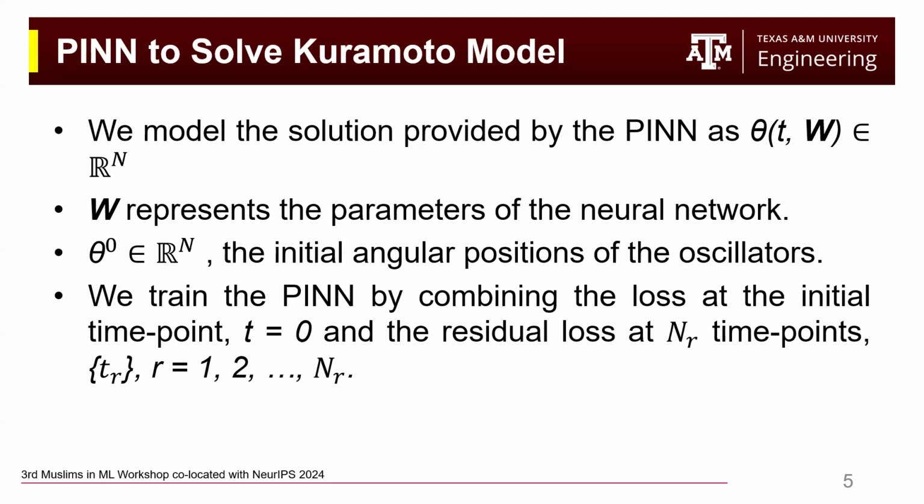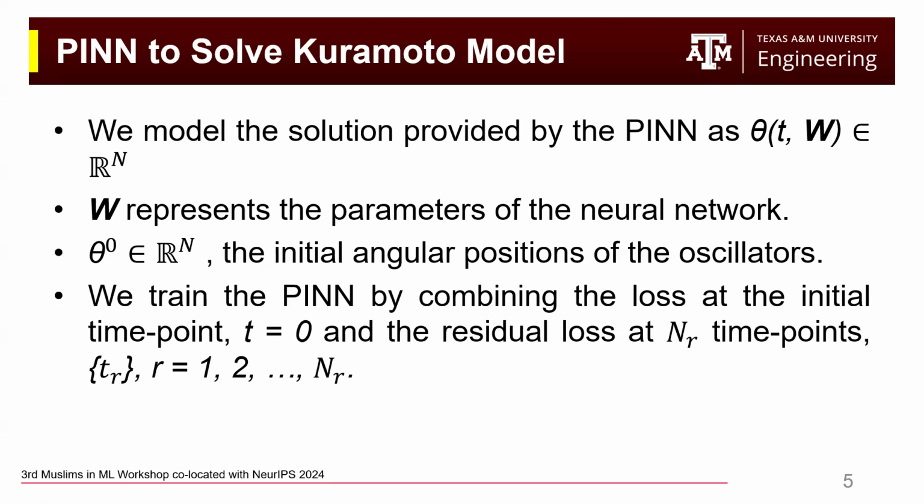We use physics-informed neural network, abbreviated as PINN, to solve a Kuramoto model. So basically, we are trying to solve a bunch of coupled differential equations through physics-informed neural networks. PINNs have recently gained attention for solving differential equations. So we use a feed-forward neural network model here. Capital W represents the parameters of the neural network. We have the boundary conditions or the initial angular positions of the different oscillators represented as theta superscript 0.